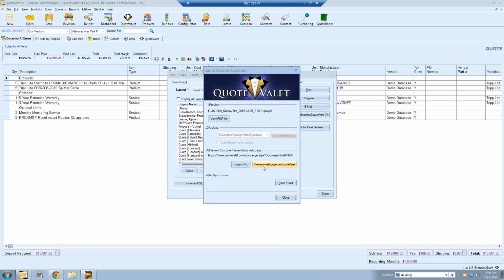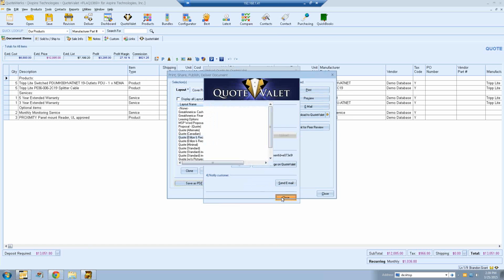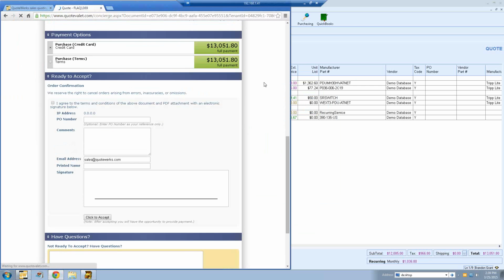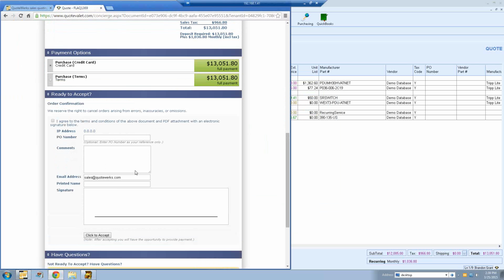And then you'd follow the normal steps. You can preview it, make sure everything looks all right, click Send Email, all of that. Since I already have the document open, all I need to do is actually refresh it, because we're going to use the same URL. And then you'll see at the bottom here, this acceptance portion has changed. Now the customer can actually sign off on the document. So if they wanted to OK it, they can actually sign their name here. And then they can accept the document.